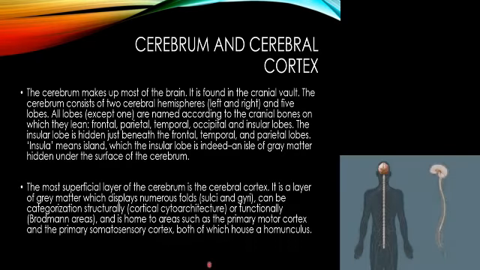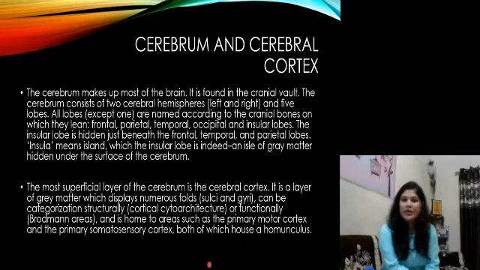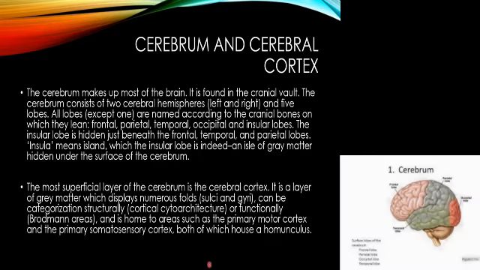So now we will see what is the cerebrum and cerebral cortex. The cerebrum makes up most of the brain. It is found in the cranial vault. The cerebrum consists of the two cerebral hemispheres, that is left and right, and five lobes.